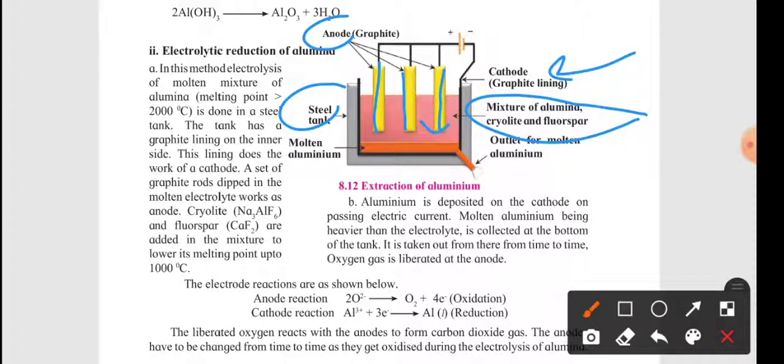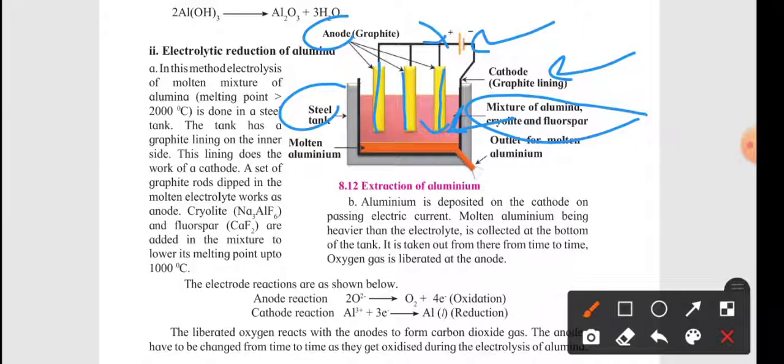Mixture of alumina means what? It is the molten state of alumina, at a temperature of more than 2000 degrees Celsius, and this hot molten alumina is taken over here, and the graphite electrodes, the anodes, are inserted in it. This is the setup. Now, what happens when we pass electricity through it? It causes the breakdown of the mixture.